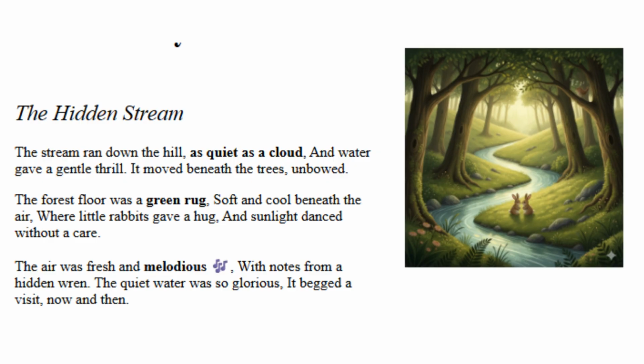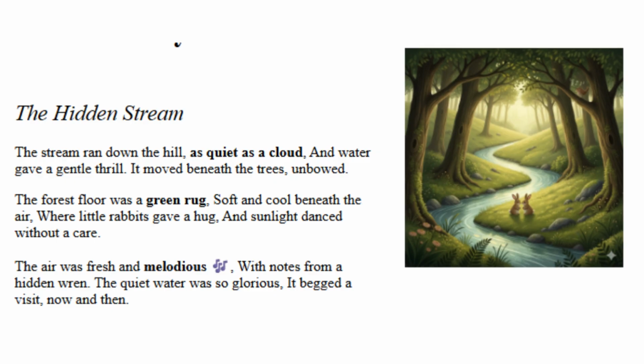Question number 1. The poem says the stream ran down the hill, as quiet as a cloud. What is one word you could use instead of quiet that means almost the same thing? And here's a hint. Think about a sound you can't hear. So there's a couple different words you could use to answer this. Some examples are silent, still, or peaceful.